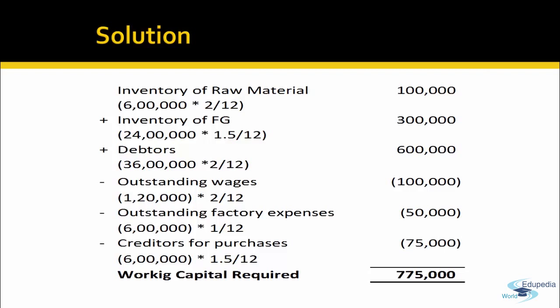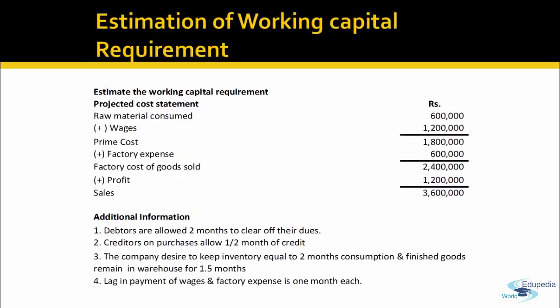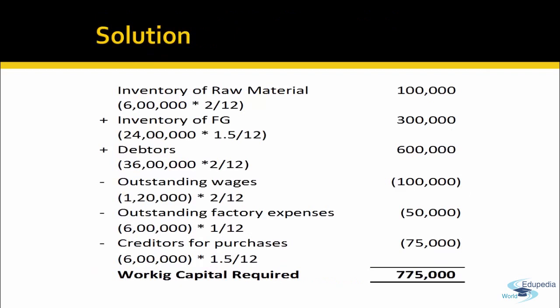Similarly, for inventory of finished goods, 1.5 months is the lagging period. The total cost of goods, in the projected statement given, the factory cost of goods sold, is 24 lakh rupees. So for the 24 lakhs, 1.5 months of amount is to be invested in the business. So 24 lakh into 1.5 divided by 12. This implies 3 lakh rupees, plus debtors, which is our total sales.